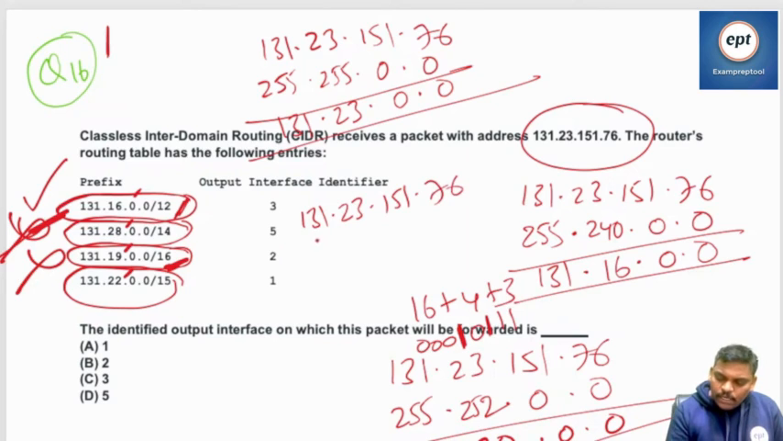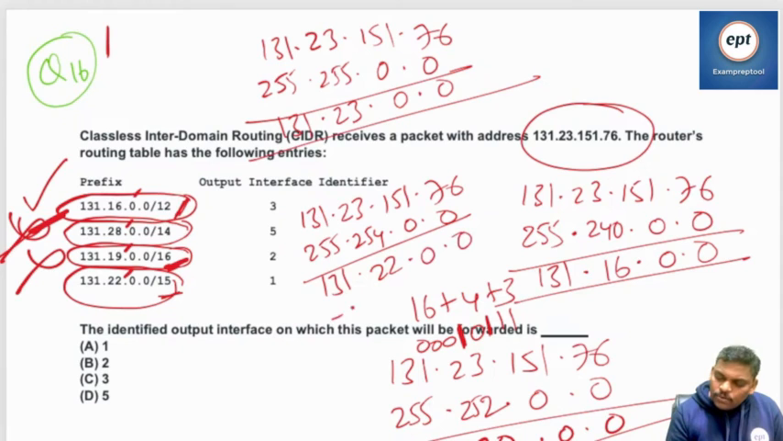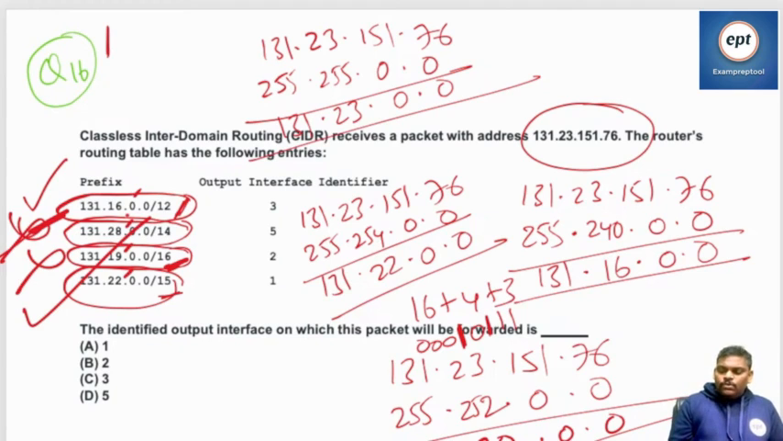131.23.151.76. So the mask is 15 bits, 255.254.0.0. It is 131 dot. In the 23, the last bit 1 is there, remaining as it is. So it becomes 131.22.0.0. I think this also matches. So the first one is matching, the third one matching, and the last one also matching.